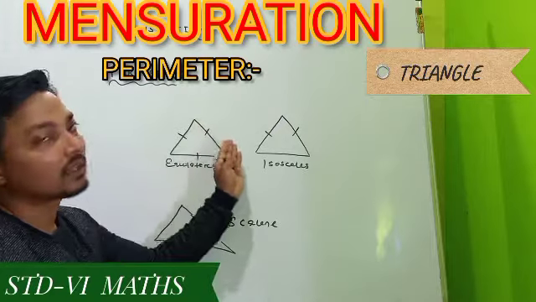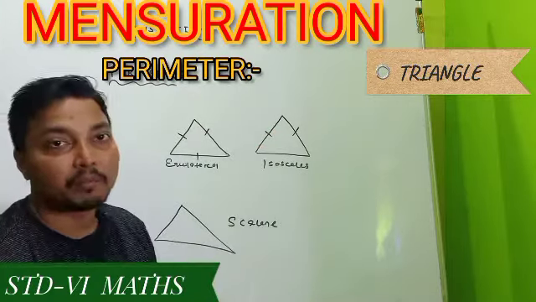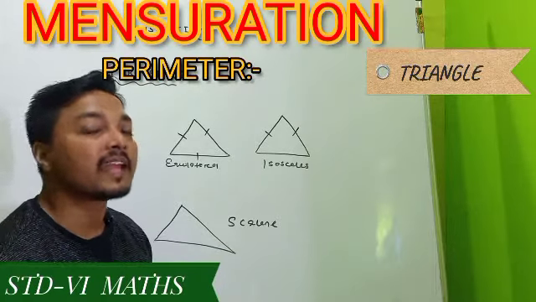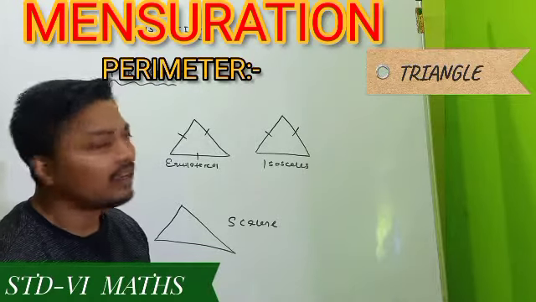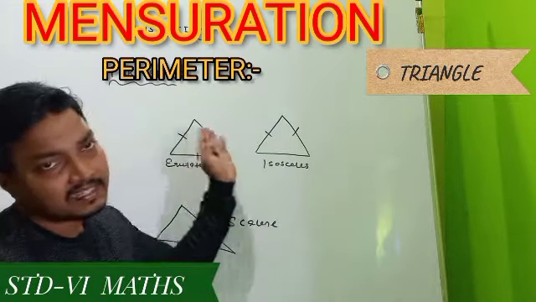Remember, one can put it directly in the triangle: all 3 sides may be the same, 2 sides may be the same, otherwise no side may be the same, and the 3 sides may be different from one another. The direct formula is the sum of 3 sides. The sum of 3 sides is its perimeter.